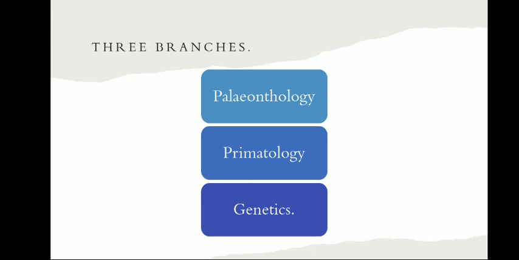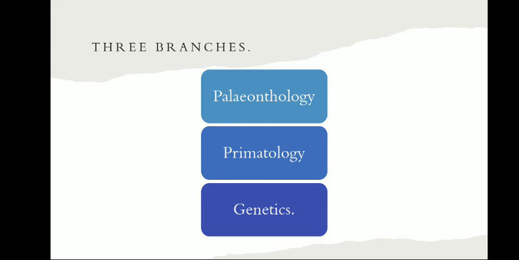And second is primatology. It means to study our long-ago ancestors. It is held in scientific narratives that our ancestors were chimpanzees. Studying such things about them is called primatology.